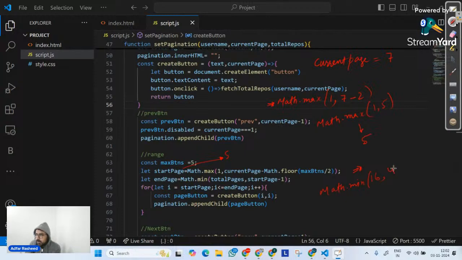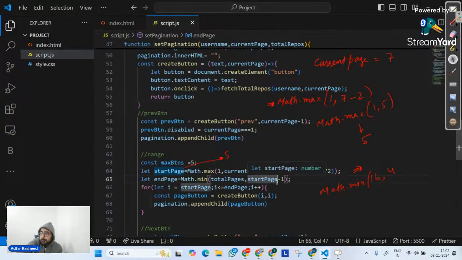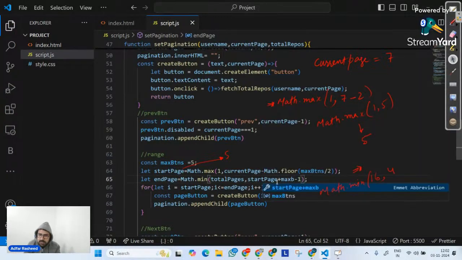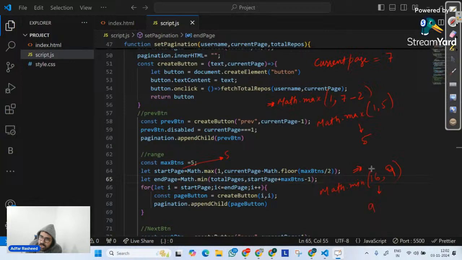Although this is not the exact logic, because I have missed a small thing here, which is start page plus maximum buttons minus 1. So start page is 5 at that point; 5 plus 5 is 10, and 10 minus 1 is 9. Now what is the minimum of it? 9. So my range becomes 5 to 9. Start page is 5, end page is 9.